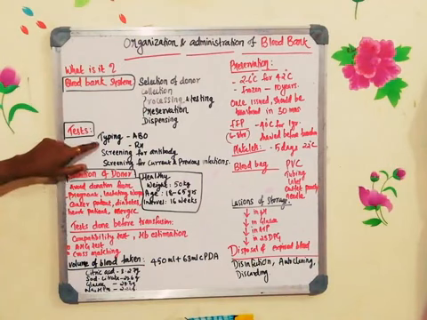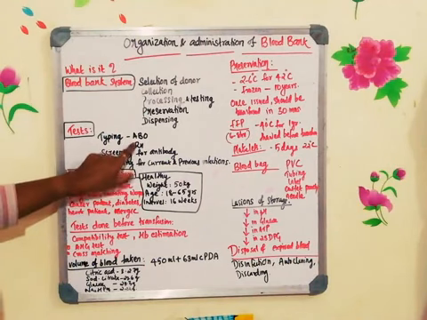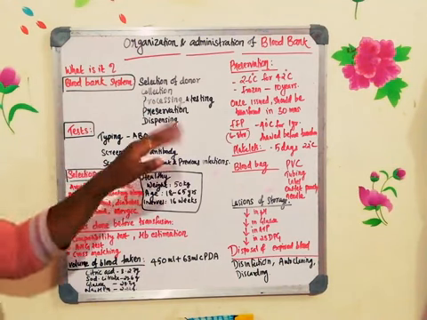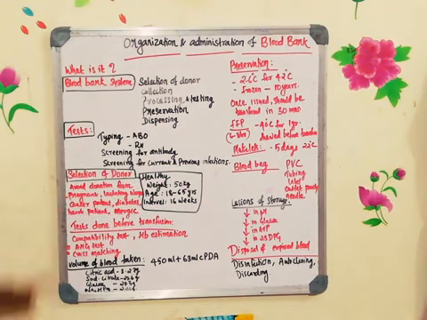What are those tests? One is blood typing. What are the two types of blood typing? ABO blood typing and the RH blood typing. Then screening for antibody and screening for the current and the previous infections.